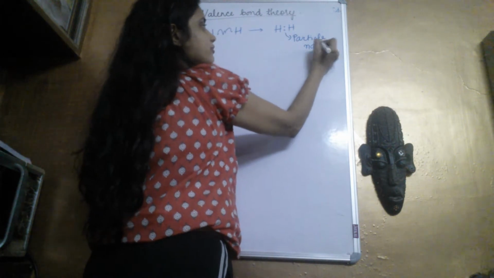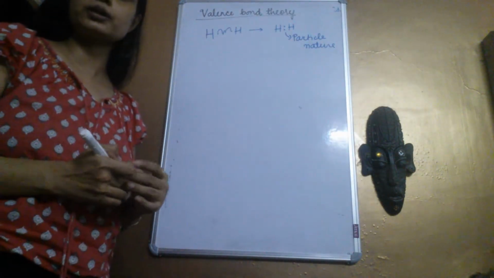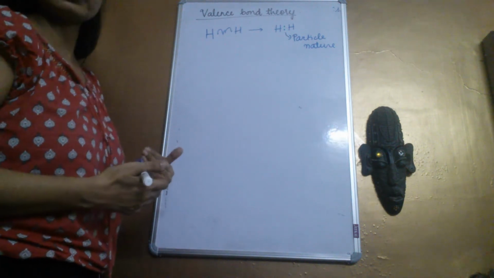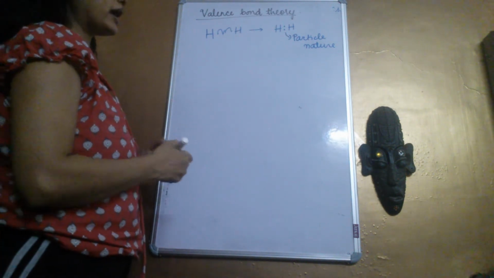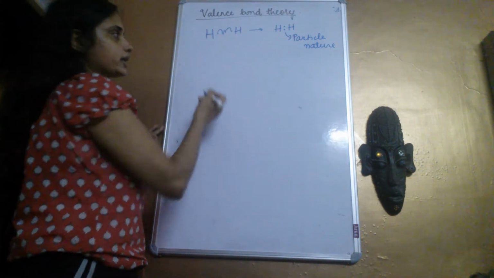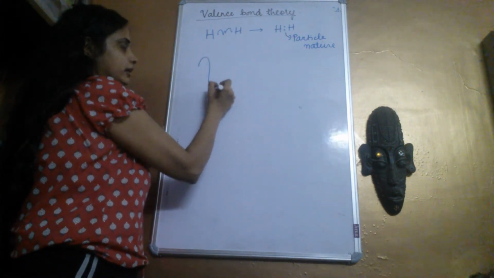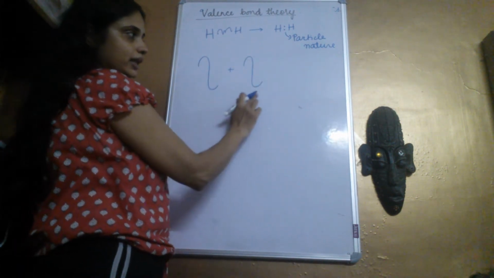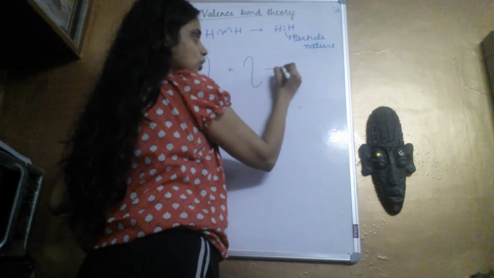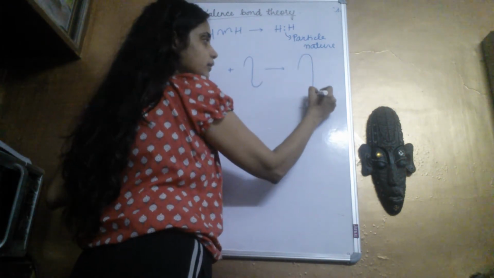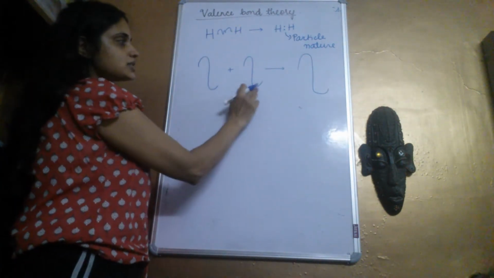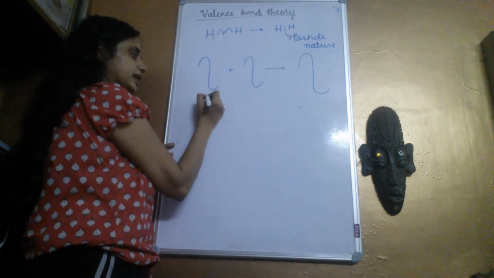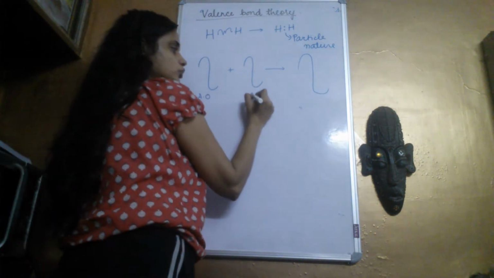But what about the wave nature of an electron? When we consider the electron as a wave, what are the things that can happen? When two waves interact, they can add on constructively to form a bigger orbital. Now what are these? These are two atomic orbitals of hydrogen containing one electron each. Let's call it AO, atomic orbital of hydrogen, atomic orbital of hydrogen.